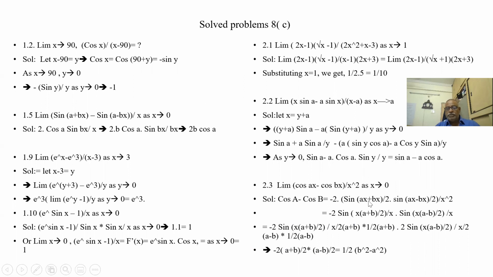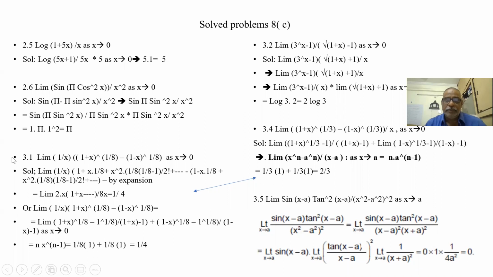So I convert this into a sin a by a form, like sin x by x. So sin x is what? x into (a plus b) by 2 is the sin argument. So at the bottom also I should get x into (a plus b) by 2. x is already given, so x square is separated into two parts, x here and x here. So here I have divided and multiplied by (a plus b) by 2. So (a plus b) by 2 into (a minus b) by 2 gives (a square minus b square) by 4, because minus 2 is here.